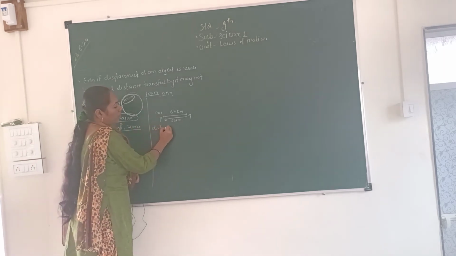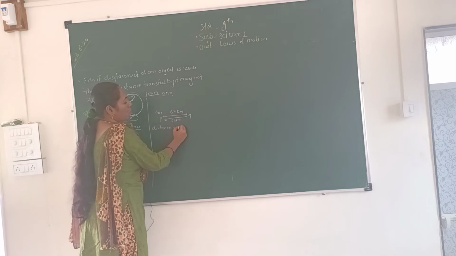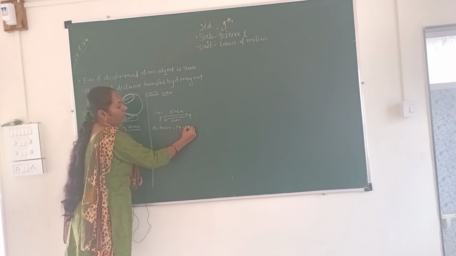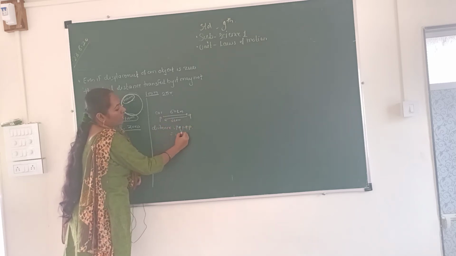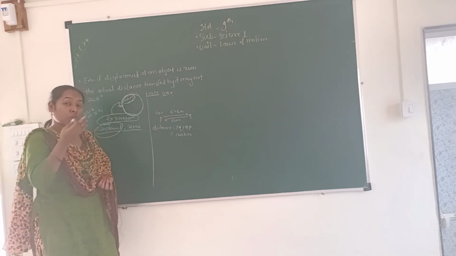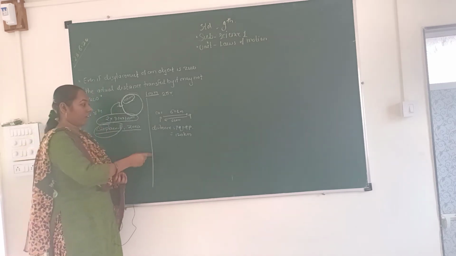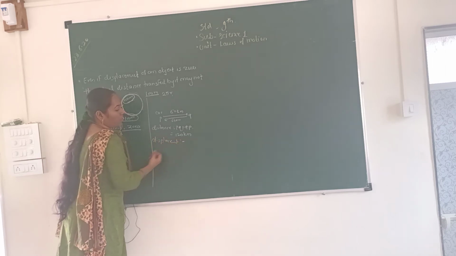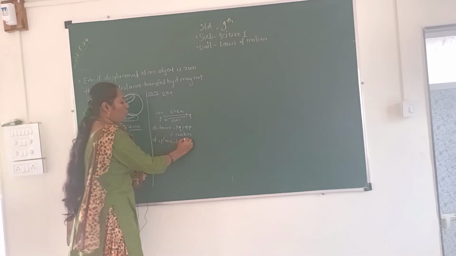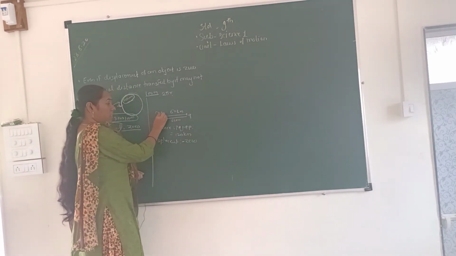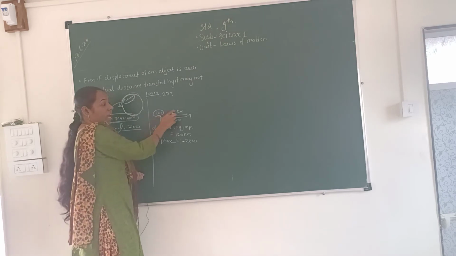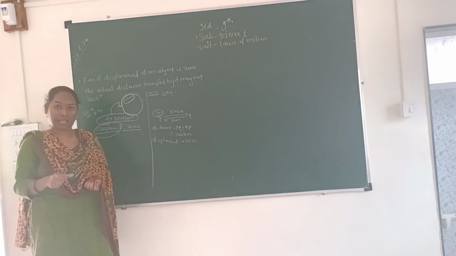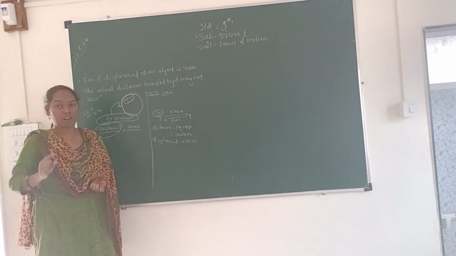Distance is equal to PQ, the distance between PQ and again QP. The total distance is 120 kilometers. And what about the displacement? Again, same point here. The displacement of that car is 0. Why 0? Because the initial point of the car is P and the final point of that car is also P. When the initial and final points are the same, the displacement is always 0.